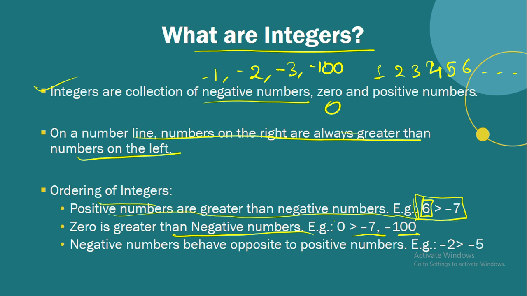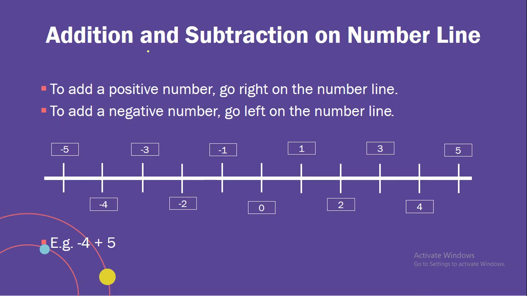Minus infinite is always less than 0, right? Negative numbers behave opposite to the positive numbers. Like 2 is not greater than 5, obviously 5 is greater, right? But in the negative numbers, if we see -2 and -5, -2 will be greater because it comes on the right.